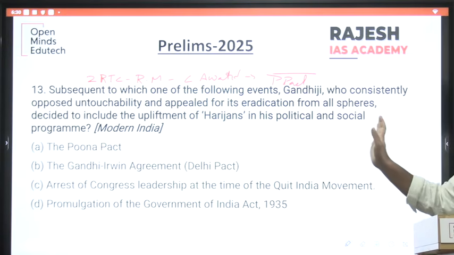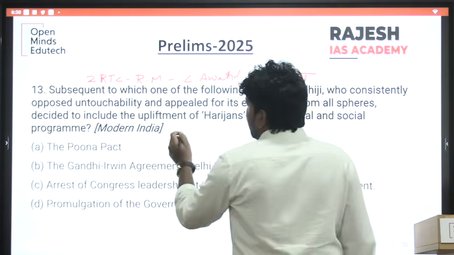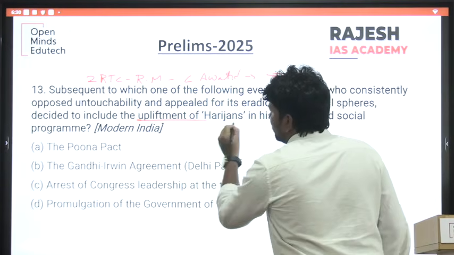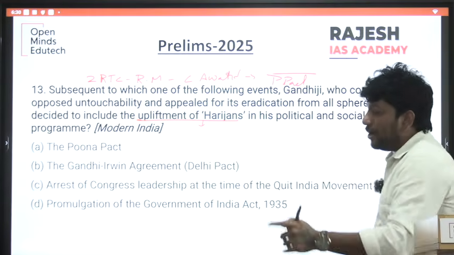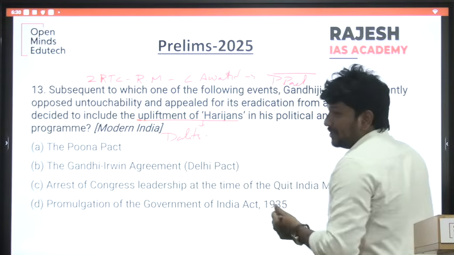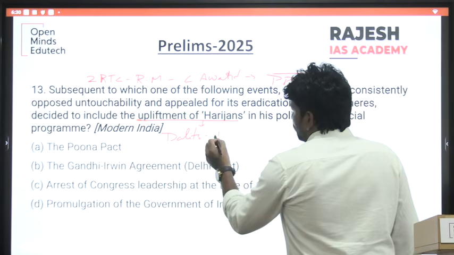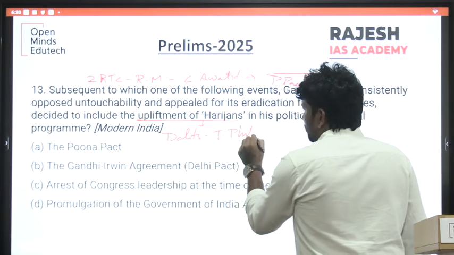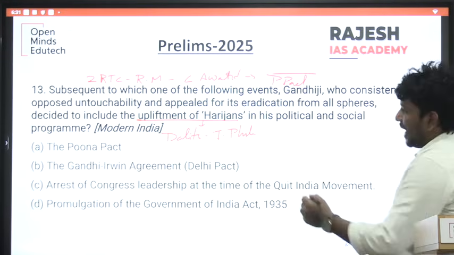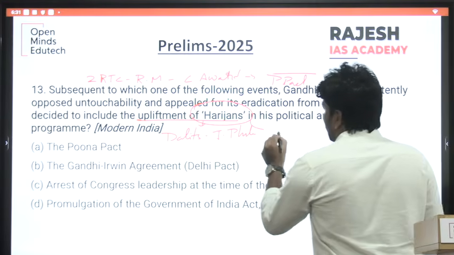So reservation was given. After this, Gandhi decided on the upliftment of Harijans. Initially they were called Dalits. Who coined this word? Jyotiba Phule. But Gandhi named them Harijans.